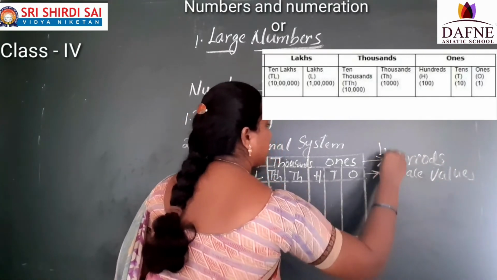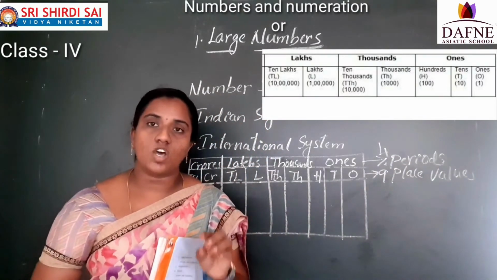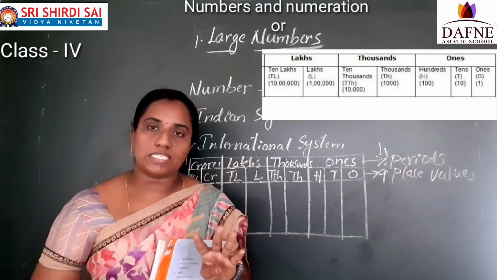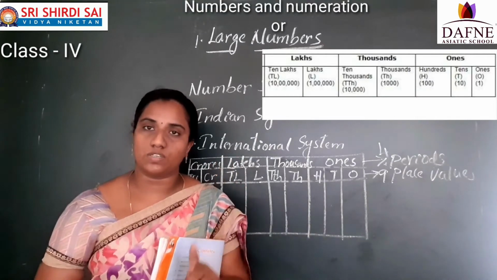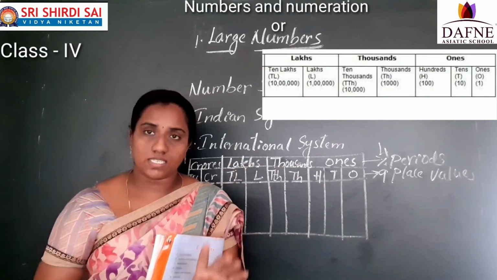So 4 periods and 9 place values. So Indian system has how many periods? 4 periods and 9 place values. Have you understood? So how to write the number in the Indian system?